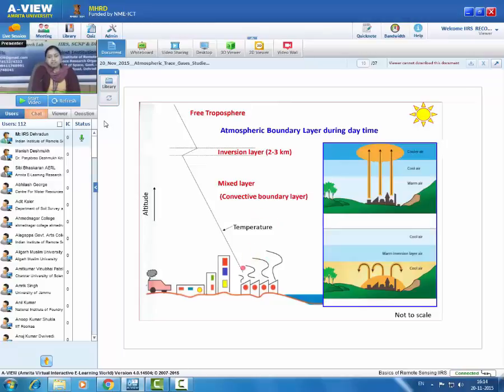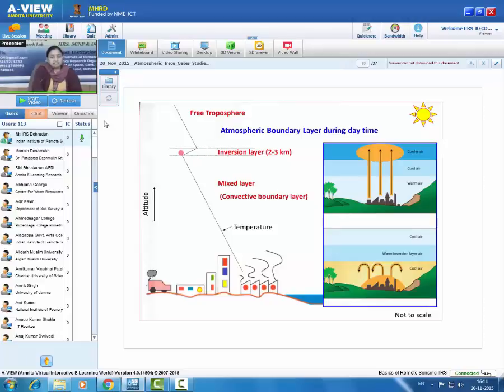Suppose a pollution plume is emitted inside this particular boundary layer, and because the earth becomes warmer during daytime, this parcel will move towards the upper side because it is warmer with respect to ambient air. In that case it will be lighter than ambient air and it will move towards higher altitude. It will move till it finds a layer which is warmer than it. It is similar to a balloon which is filled with hot air. As long as the balloon contains hotter air, it will go higher. Similarly, as long as the parcel containing pollution is warmer with respect to ambient air, it will move higher.